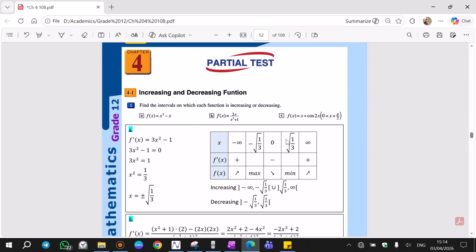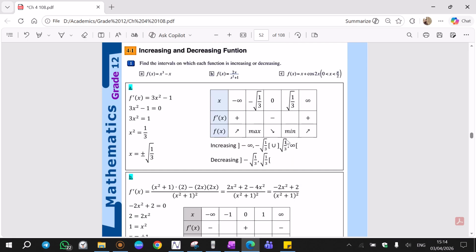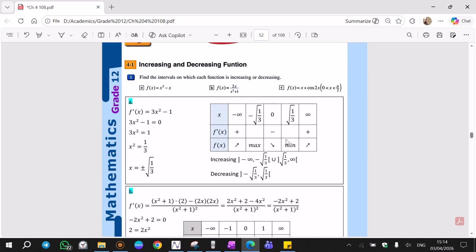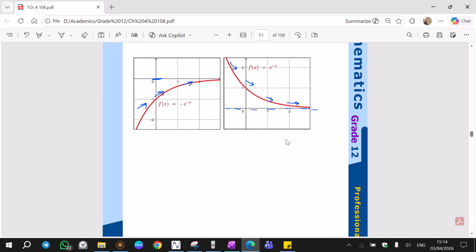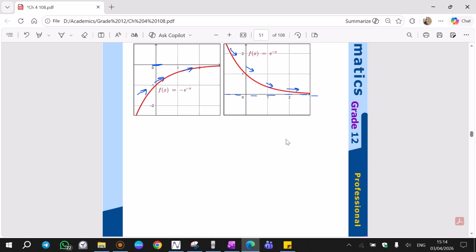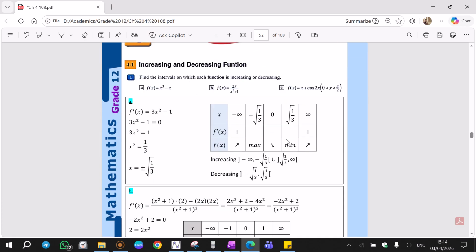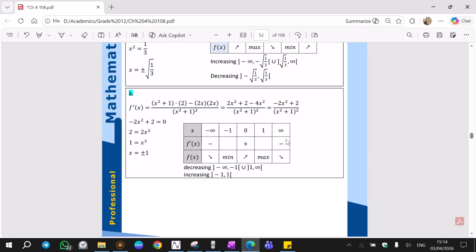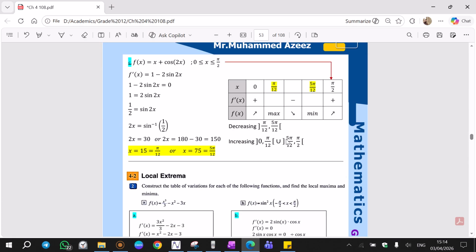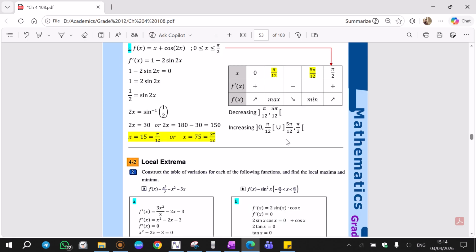Now partial test, the end of chapter 4. No, that's not the end of chapter 4, that's partial test. Alright, now we have partial test. These questions are very ordinary. We just solve the same idea for all of them a lot.